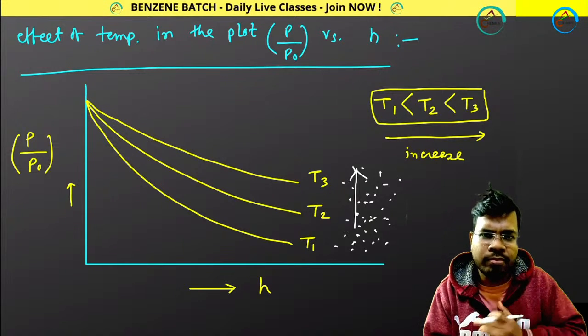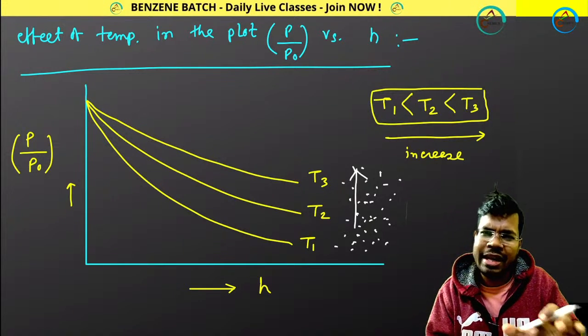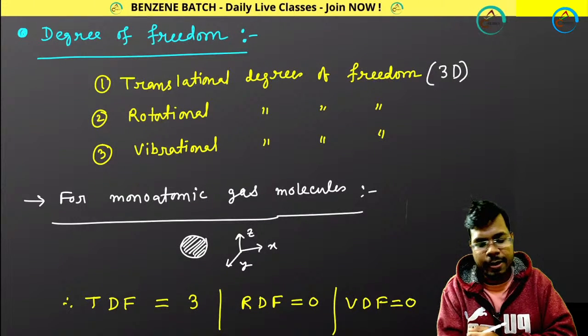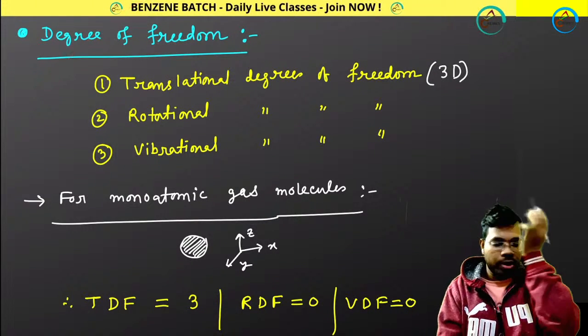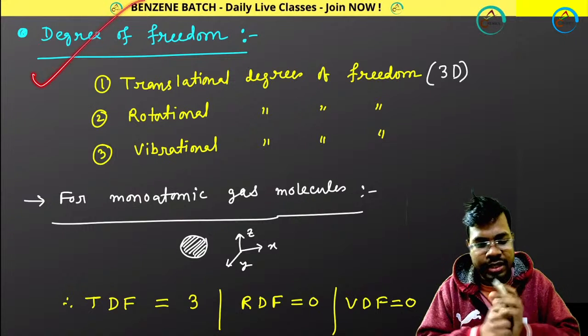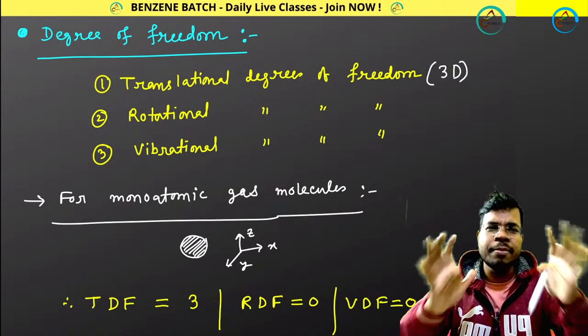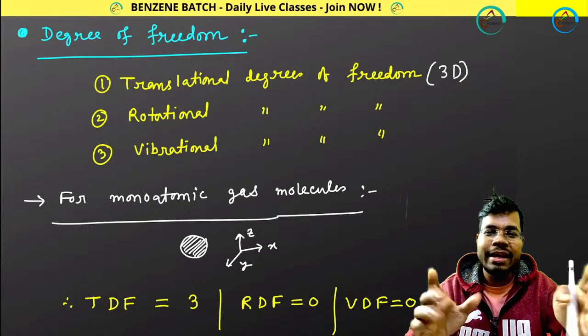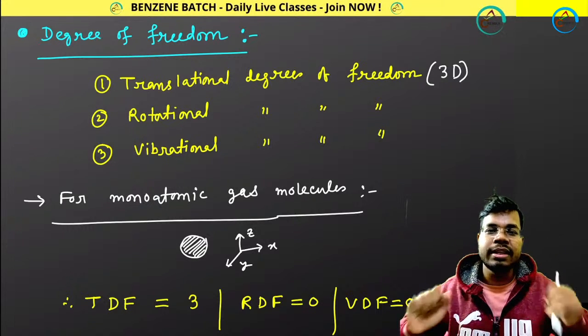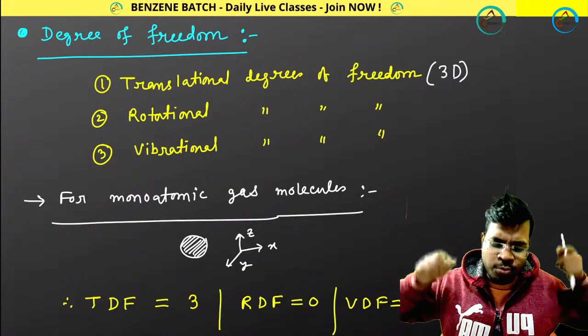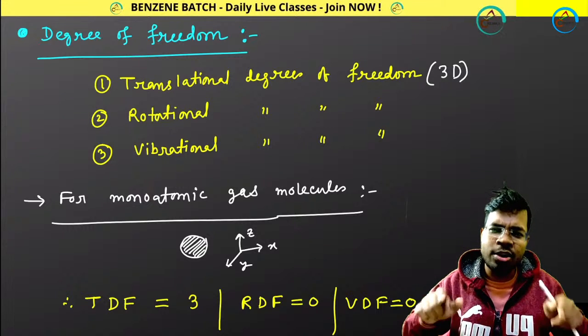But from my side, I want to discuss all the things once again. Then degrees of freedom, a very, very important thing. There are 3 degrees of freedom: translational, rotational, vibrational. First of all, tell me how many translational degrees of freedom there are for any kind of molecule, whether it is monatomic, diatomic, triatomic, linear, non-linear.